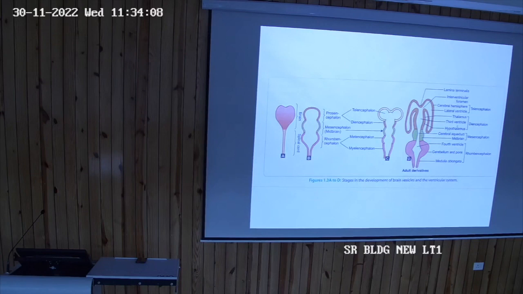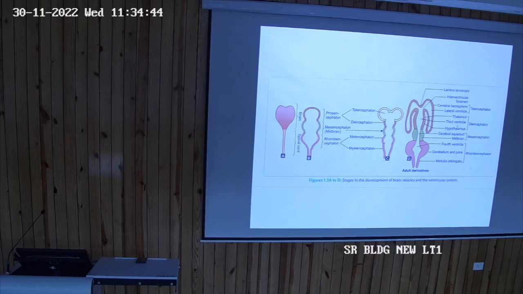Telencephalon gives rise to the cerebrum, and the cavity of it is called the lateral ventricle. See this diagram. The telencephalon is giving rise to two processes on both sides, left and right. I am talking of these processes. These are the lateral ventricles, the cavity of the cerebrum.